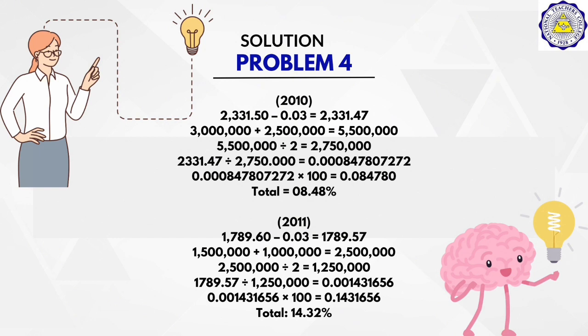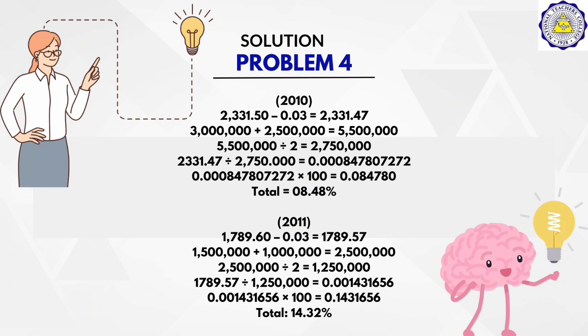And the total common equity will be 5,500,000. And 5,500,000 divided by 2 is the average common equity, which is 2,750,000.